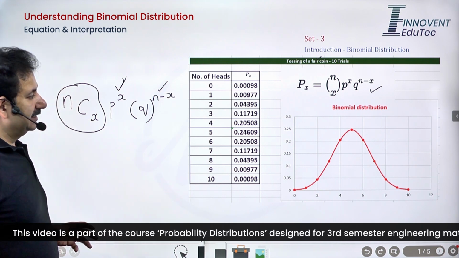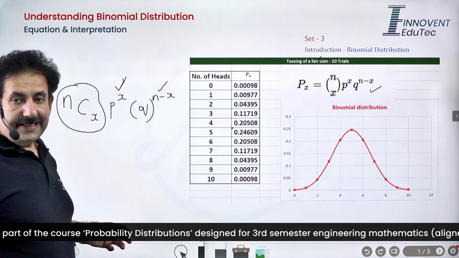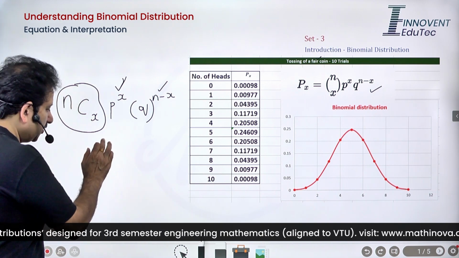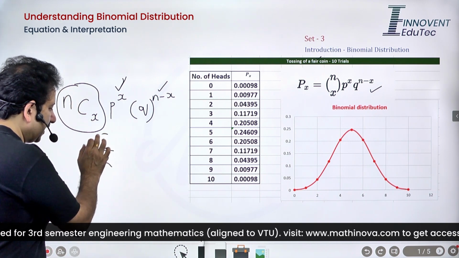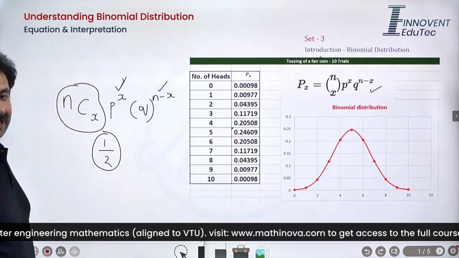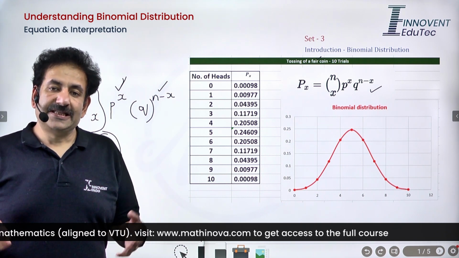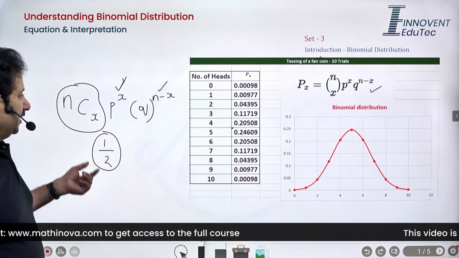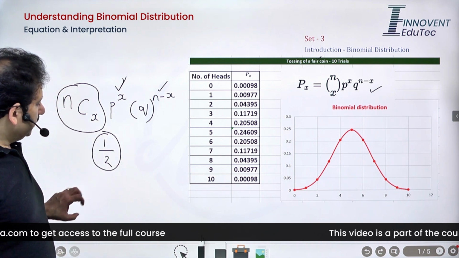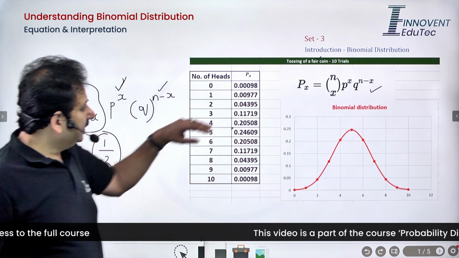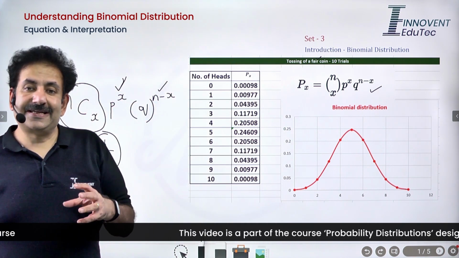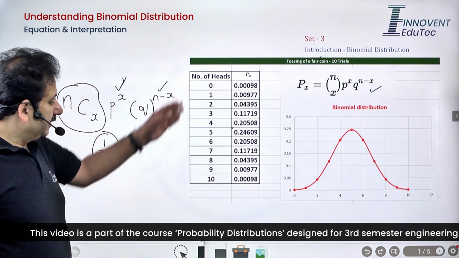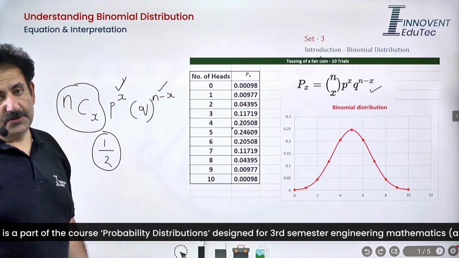If I ask what is the probability of getting either a head or tail, this is a situation where both probabilities are equal, and it is equal to half, whether you are talking about the probability of getting a head or a tail in a particular toss.